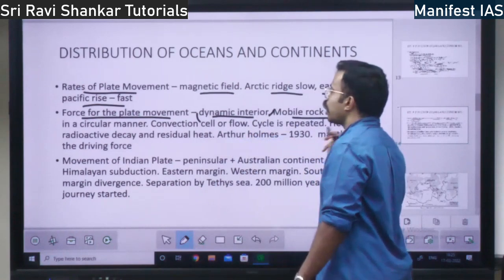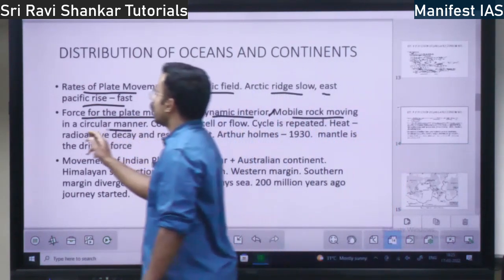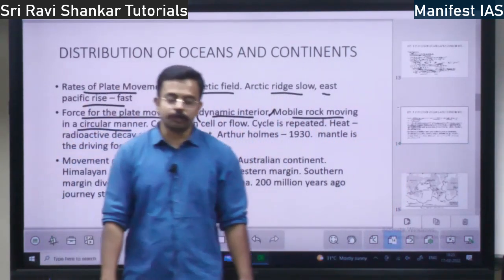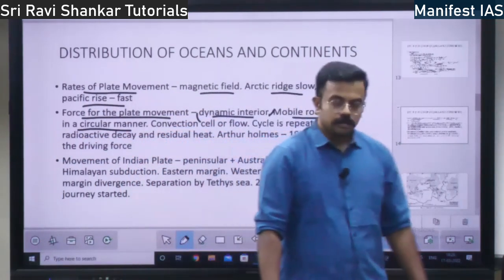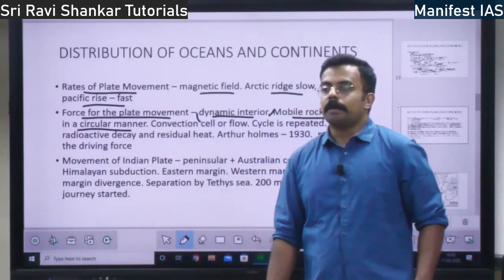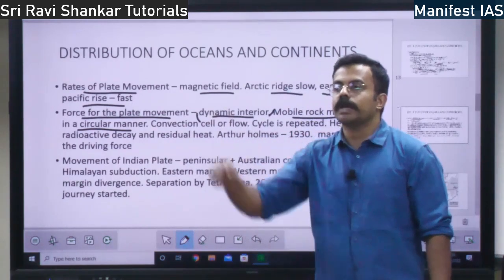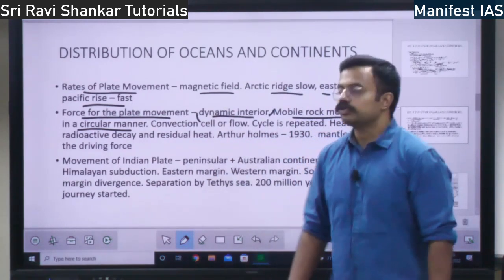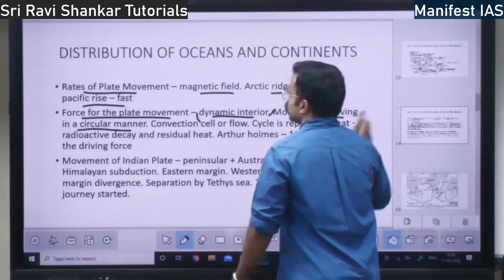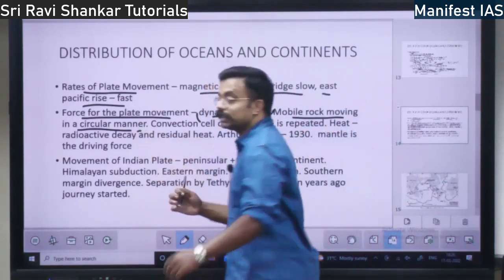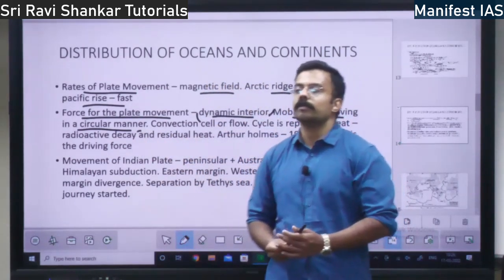There is a mobile rock moving in a circular manner. What is mobile rock? It is your magma. Magma is mobile rock. It is moving in a circular manner, right? That is the force for the movement.